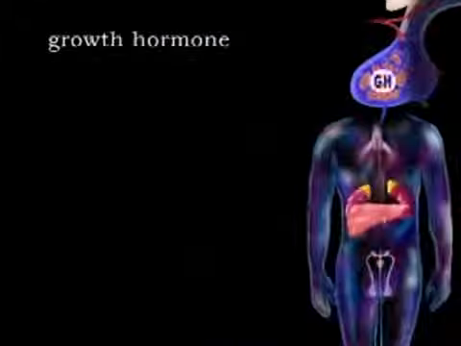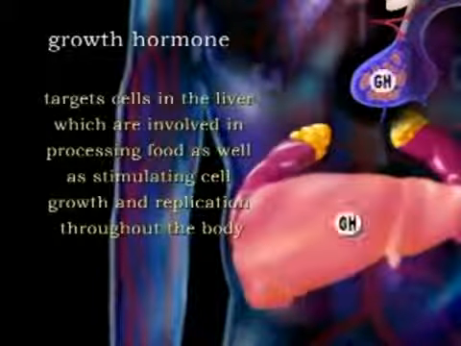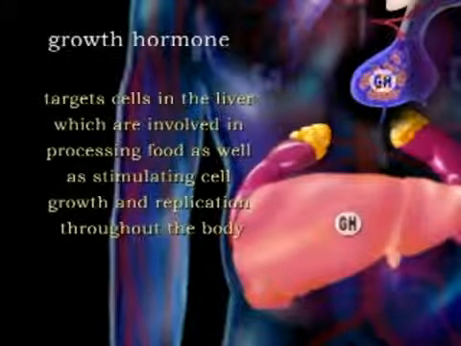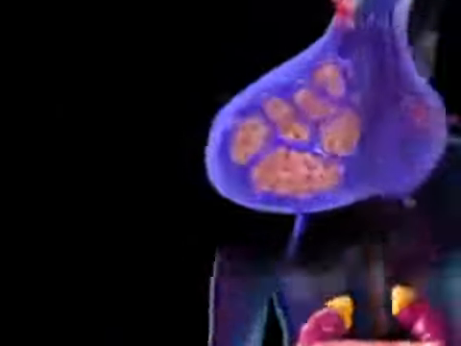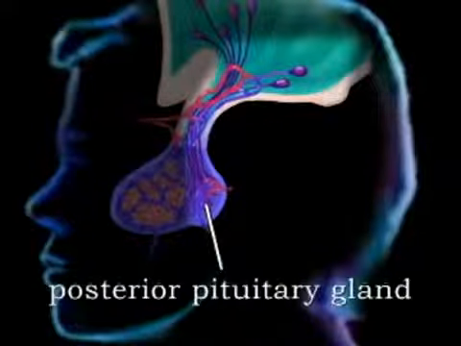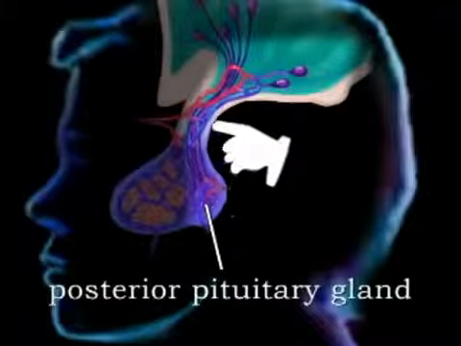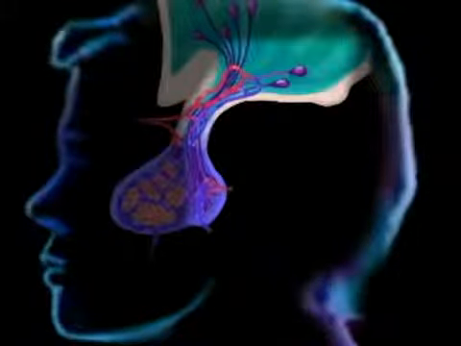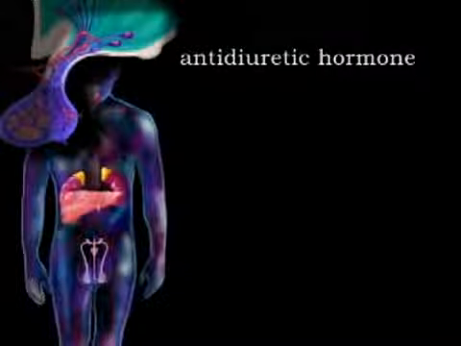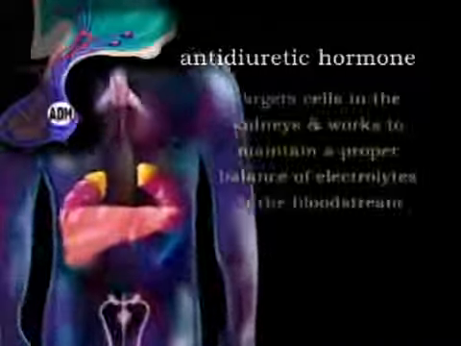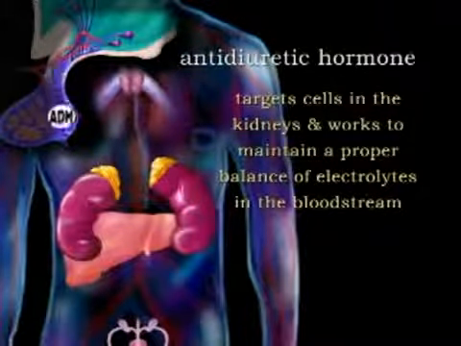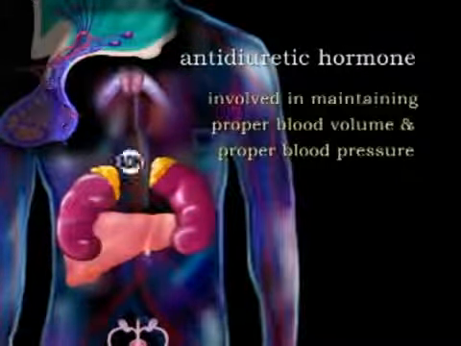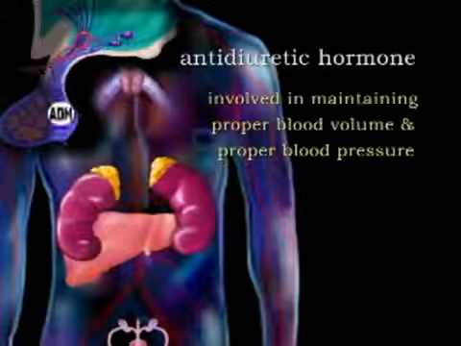And growth hormone, or GH, targets cells in the liver which are involved in processing food, as well as stimulating cell growth and replication throughout the body. The posterior pituitary gland contains neuron cells that originate in the hypothalamus, and it releases two hormones that are produced in the hypothalamus. Antidiuretic hormone, or ADH, primarily targets cells in the kidneys and works to maintain a proper balance of electrolytes in the bloodstream, but is also involved in maintaining proper blood volume and proper blood pressure.